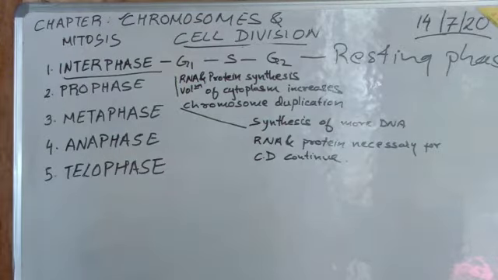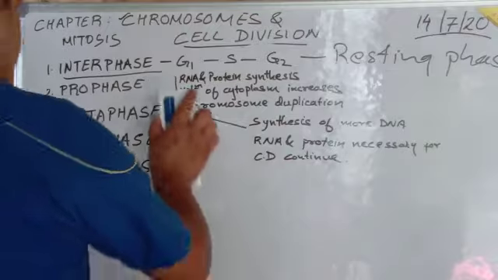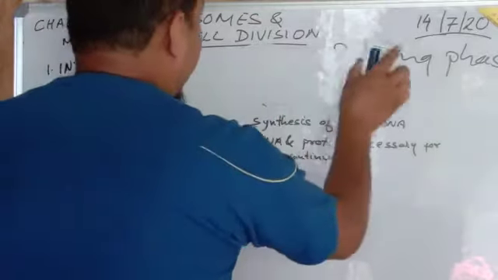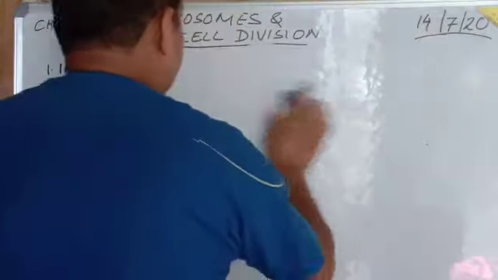Okay, now we will try to see what happens in the prophase. There are a huge number of steps that take place in the prophase, and we will see what happens.